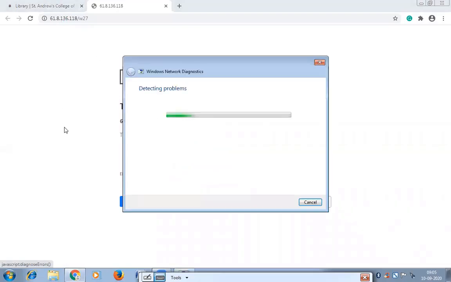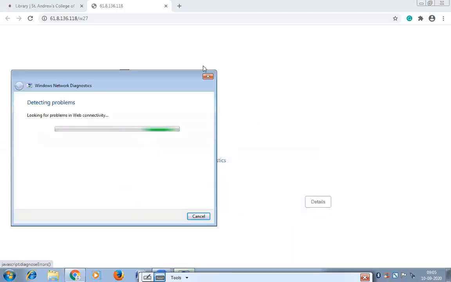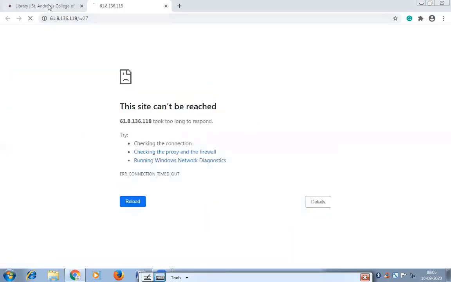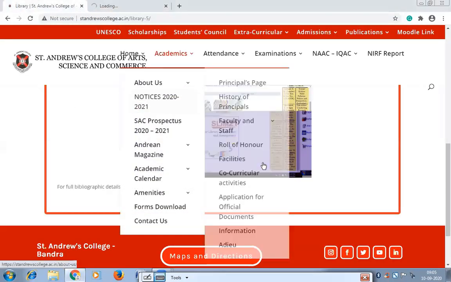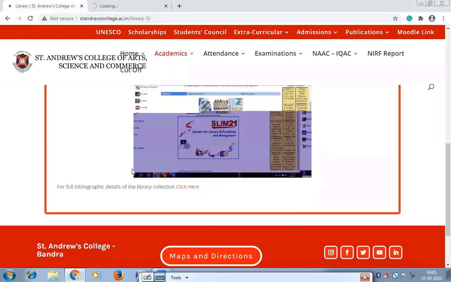This is not opening, but if it is open, you can just type university question papers in the search box. It will take you to the link of the university question paper, where you can download the question paper directly from the university site. So these are two important sources from our own website from where you can access maximum sources.